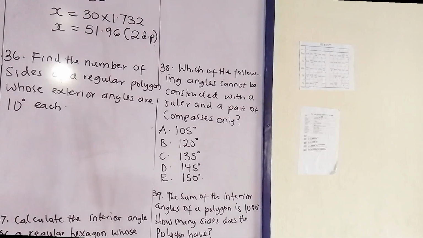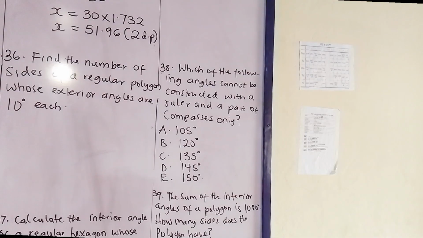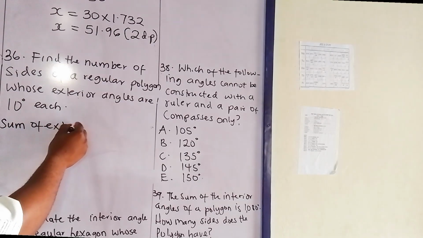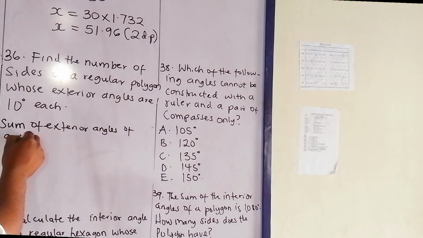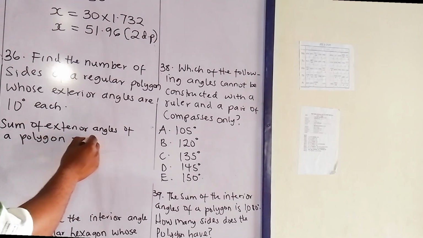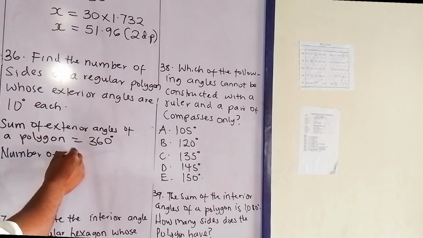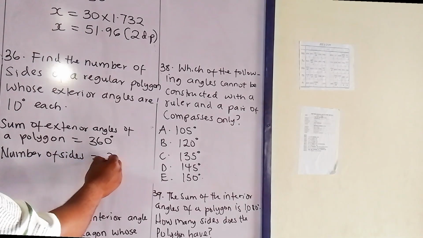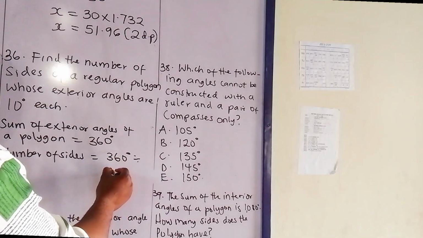Alright, for number 36, find the number of sides of a regular polygon whose exterior angles are 10 degrees each. In this case, the sum of the exterior angles of a polygon is always 360 degrees. So the number of sides will be 360 degrees divided by the exterior angle.